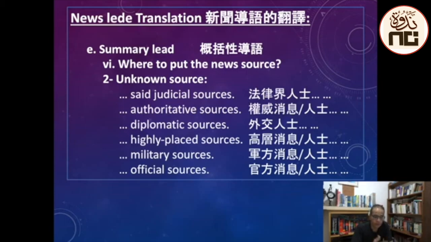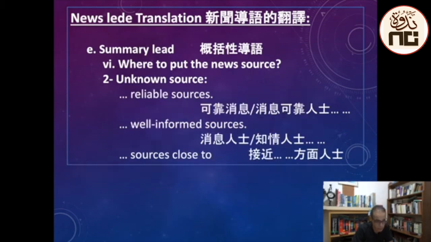Authoritative sources, said authoritative sources, 权威消息, or 权威人士. Diplomatic sources, this is all unknown sources, 外交人士. Highly placed sources, 高层消息, 高层人士. Military sources, official sources, 军方消息, 军方人士, 官方消息, 官方人士, and so on.